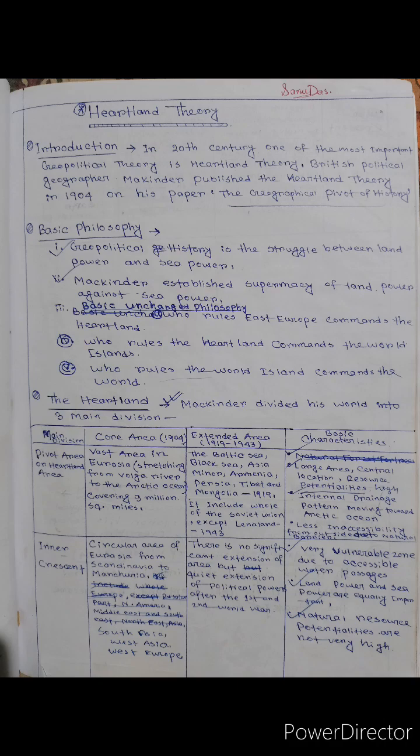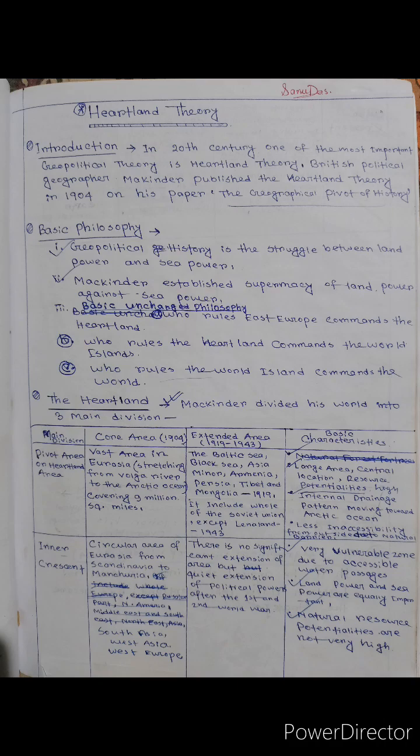In the 20th century, one of the most important geopolitical theories is the Heartland theory. British political geographer Mackinder published the Heartland theory in 1904 in his paper The Geographical Pivot of History. In this theory, the basic philosophy is that geopolitical history is the struggle between land power and sea power.